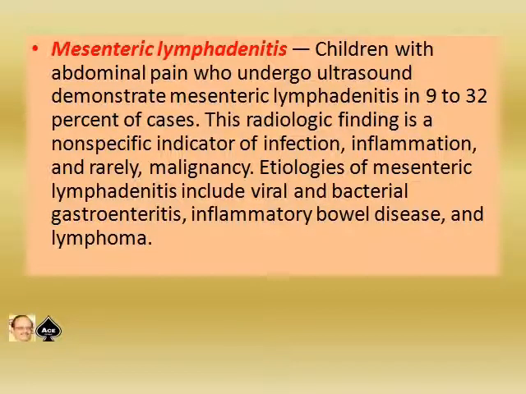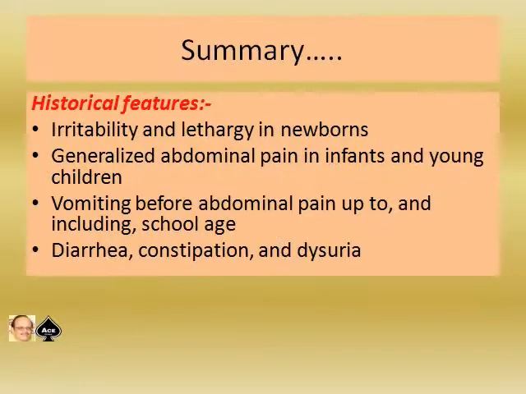This radiologic finding is a non-specific indicator of infection, inflammation, and early malignancy. Etiologies of mesenteric lymphadenitis include viral and bacterial diarrheal disorders, inflammatory bowel disease, and lymphoma. So to summarize, history: irritability and lethargy in newborns, generalized abdominal pain in infants and young children, vomiting before abdominal pain up to and including school age, diarrhea, constipation, and dysuria are important things to suspect